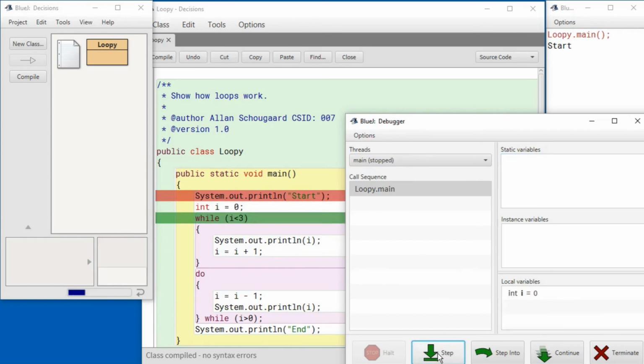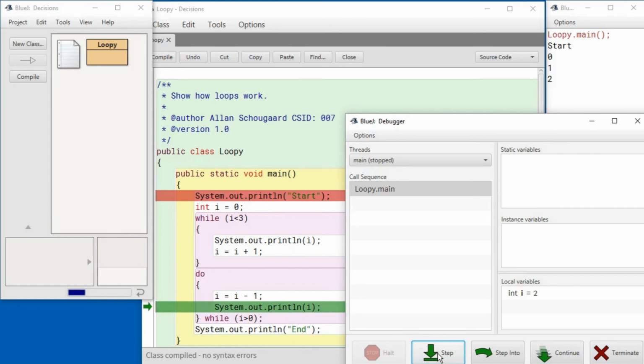And since I is less than 3, we're going to go into the while loop. And now we're going to go into the do-while loop. You'll notice that there was no test before we entered into the loop. So let's see what happens.